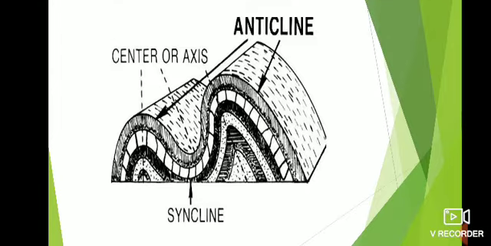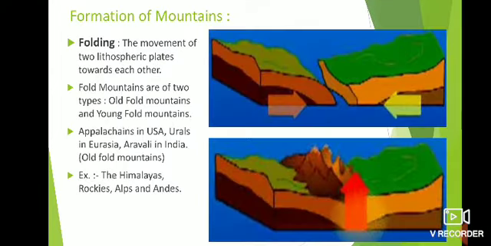Now you can see that fold mountains are of two types. Make sure you remember: one is old fold mountain and another is young fold mountain. Old fold mountains have round peaks and short height, meaning the height is less.